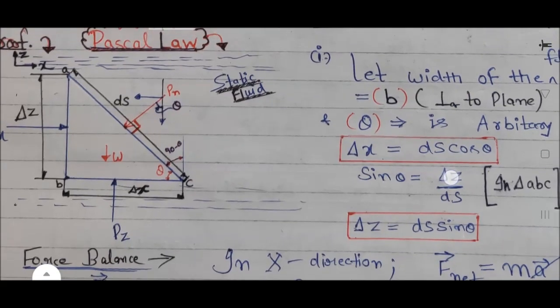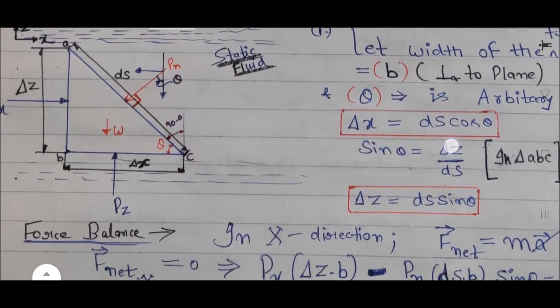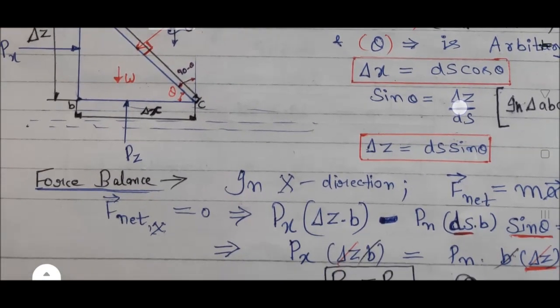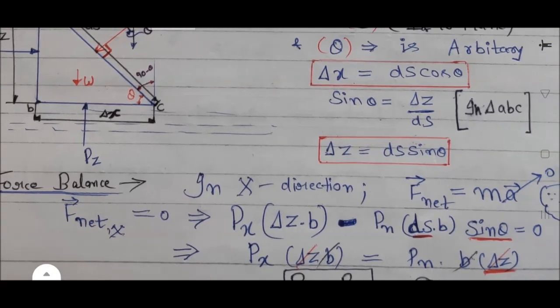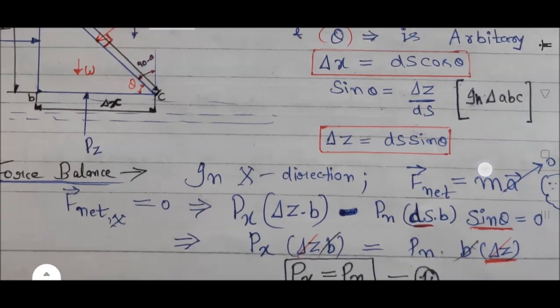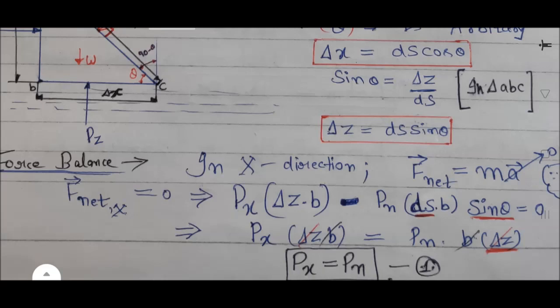So negative Pn ds into b, and the sine component, sin theta. You can see ds into sin theta is equal to del z. So put this value of ds into sin theta here, then b and del z cancel out, and we have Px is equal to Pn. That is equation number one.